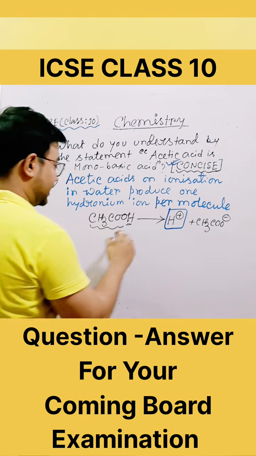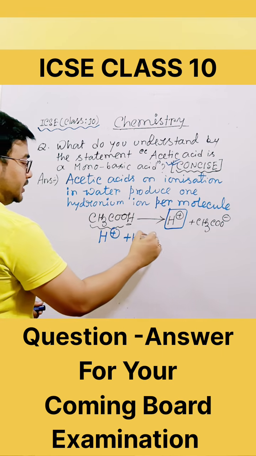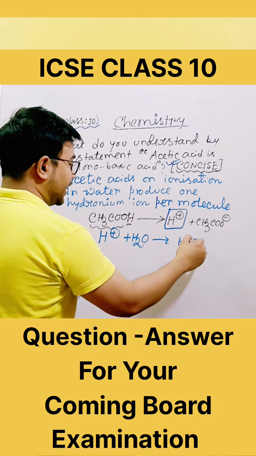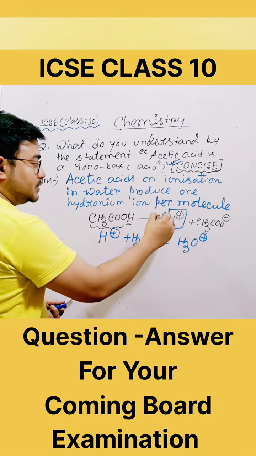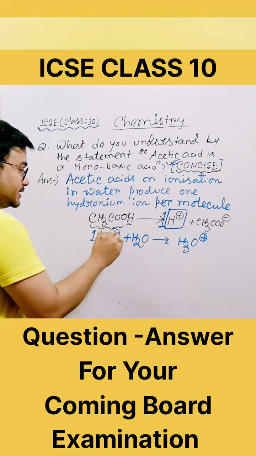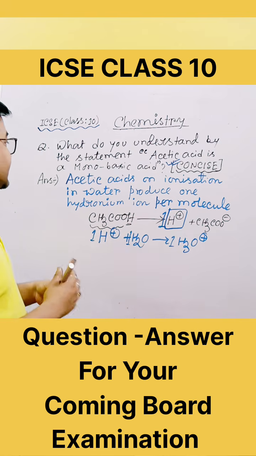When this H plus combines with water, it will form one hydronium ion. Why one hydronium ion? Because only one H plus will form. One H plus reacts with one water and forms one hydronium ion. So what is the answer?